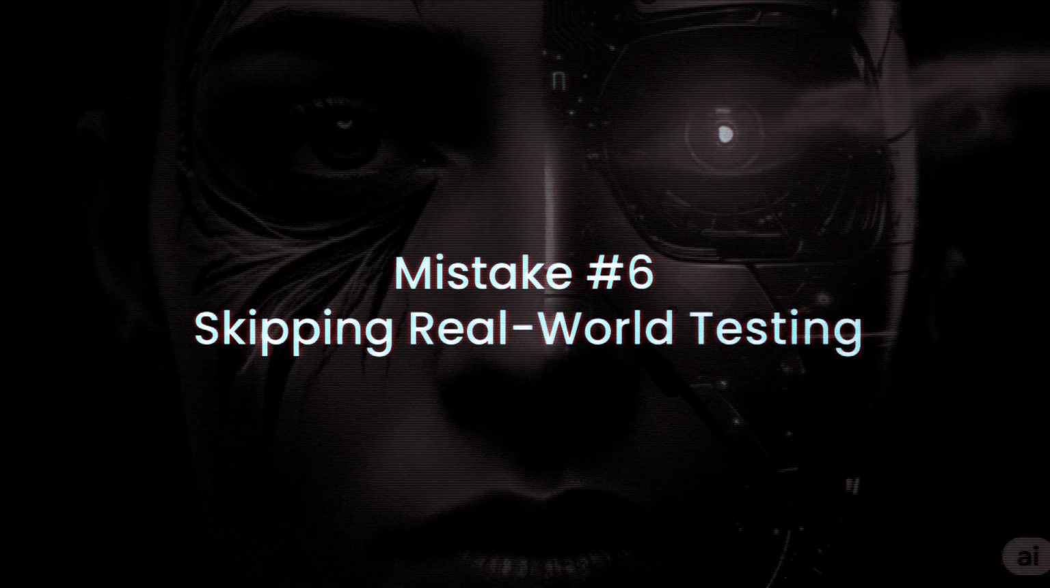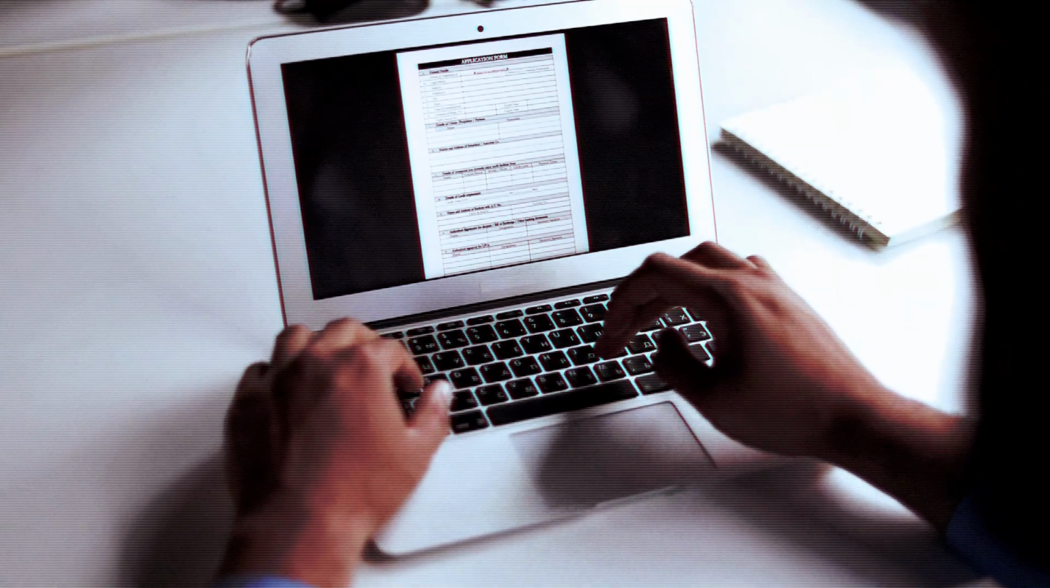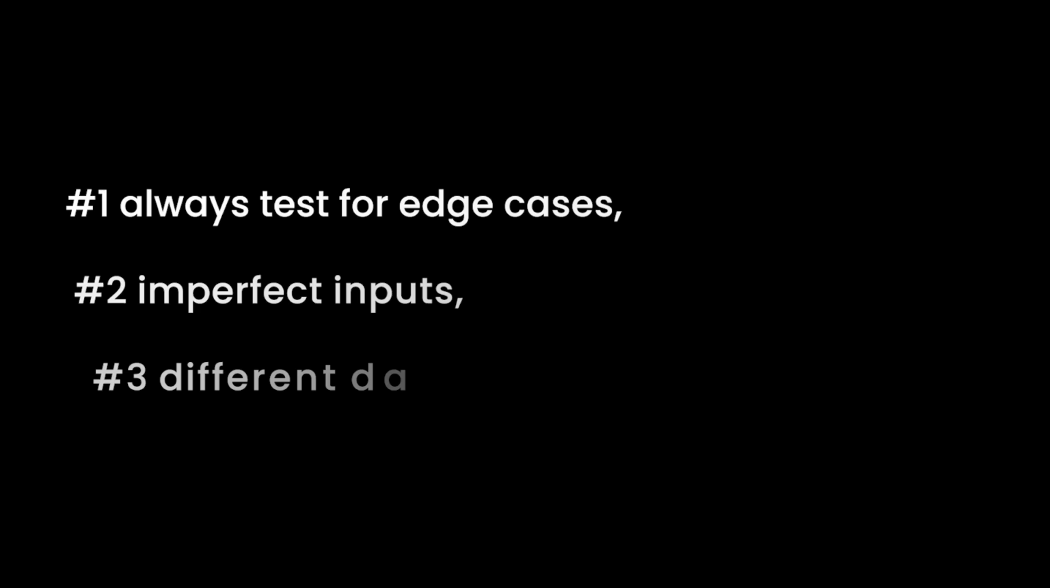Mistake number 6 is skipping real-world testing. If your agent is working in a demo, it doesn't mean it will work in real life. In your perfect test run, it might work very smoothly. But once real-world users throw in typos, messy data, or unexpected inputs, your agent is definitely going to break. To avoid these situations, always test edge cases and imperfect inputs.